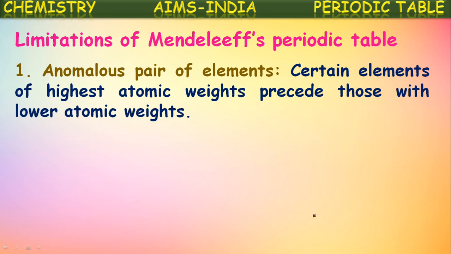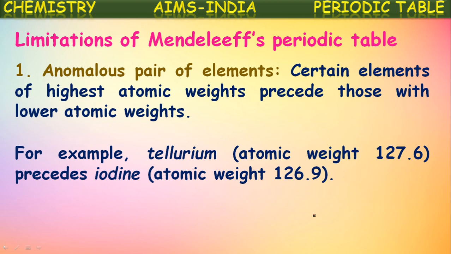Just now we have seen one, tellurium and iodine. There he wrote the element with the greater atomic weight first and then the lighter element. Those pairs of elements where he did not follow his principle are called anomalous pairs of elements.